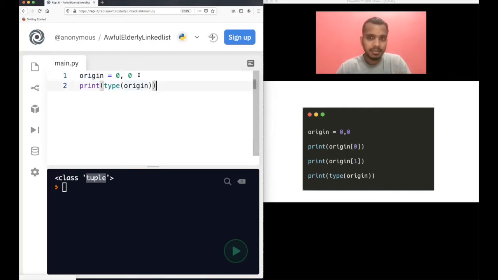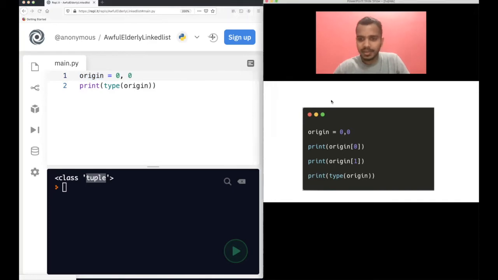But of course, I have removed the parenthesis, right? Still, it's a tuple. So you do not need to have the parenthesis every time for a tuple. It's optional. You can remove it, and it's still a tuple. But not in the case of list. In a list, it's compulsory to have square brackets. If you remove square brackets, it's not a list. Only in the case of tuples is it so. So if somebody asks whether this is a tuple or not, the answer should be yes, this is a tuple.